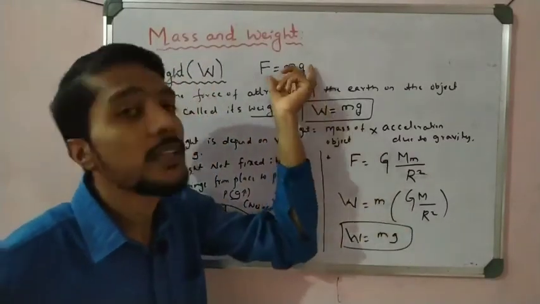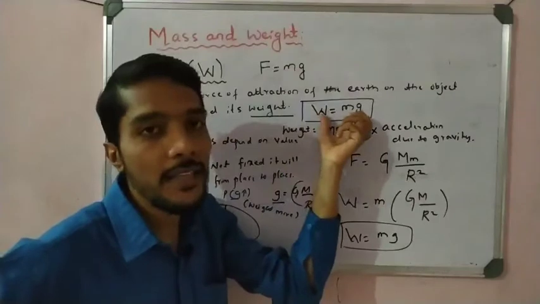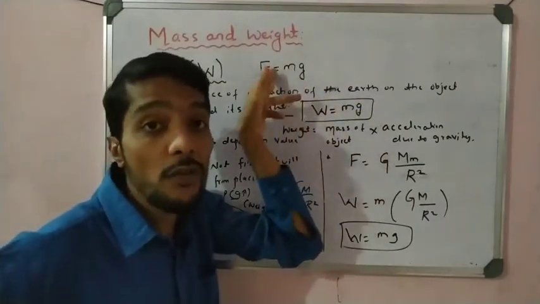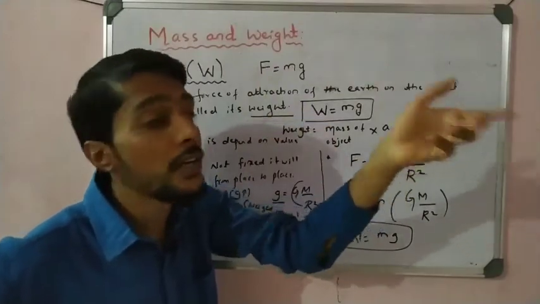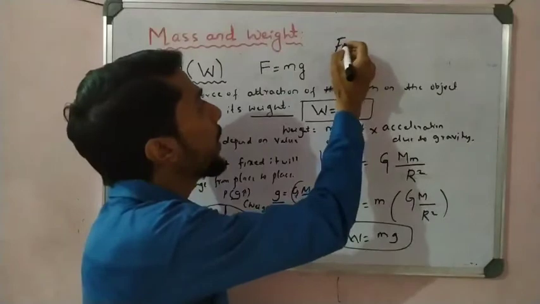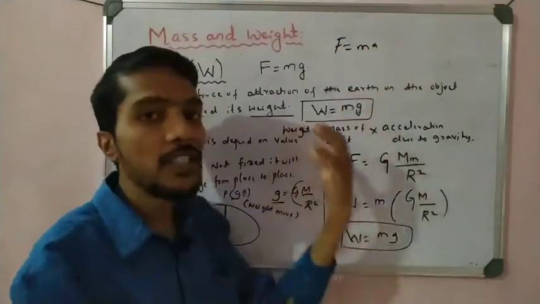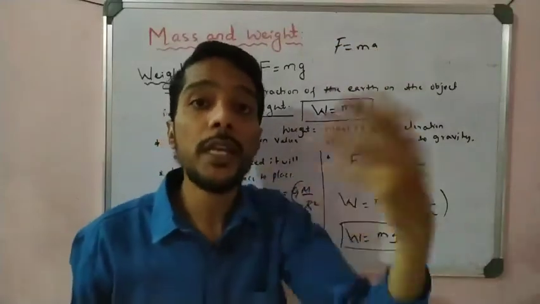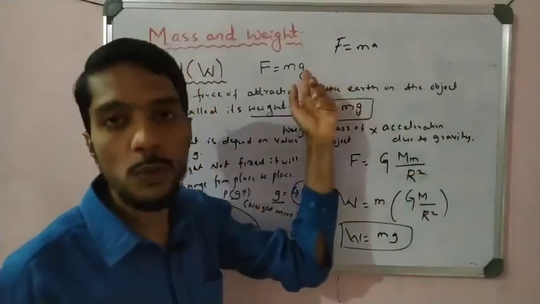Or you can write Newton's second law and directly write it like that, with W in place of F, because F is the force of attraction of the earth on the object, which is called weight. So F = ma, and if the acceleration is downward due to the earth, it is taken as small g.